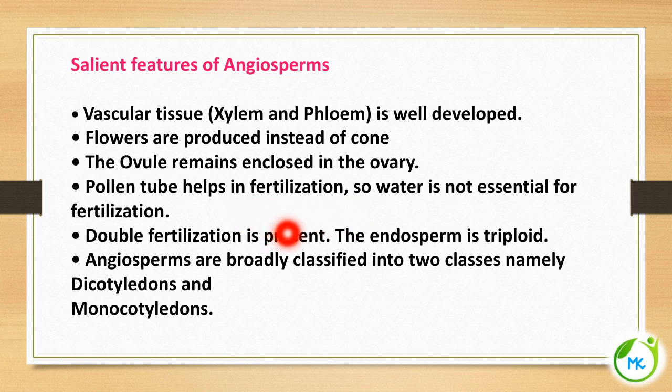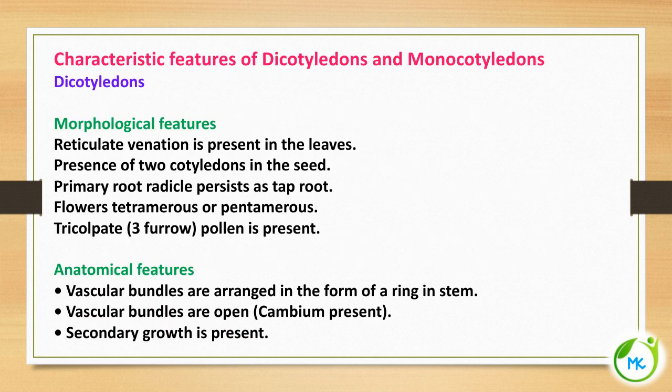Double fertilization is present. The endosperm is triploid, 3N. The angiosperms are broadly classified into two classes: one is dicotyledon and the other one is monocotyledon.